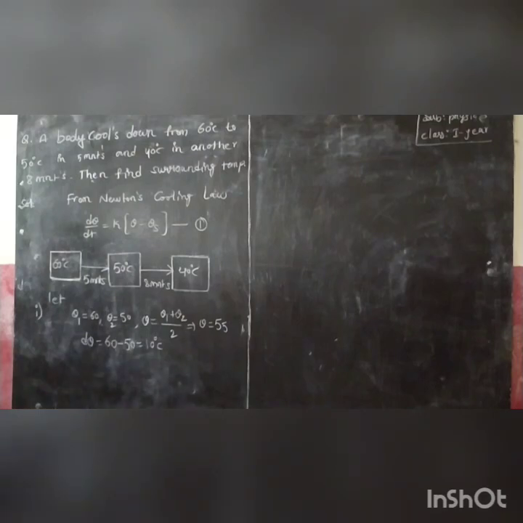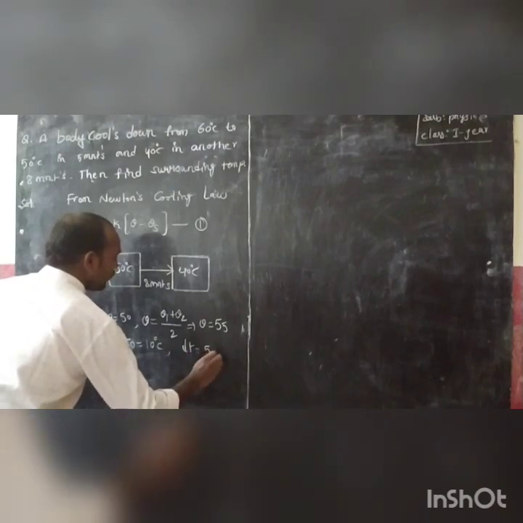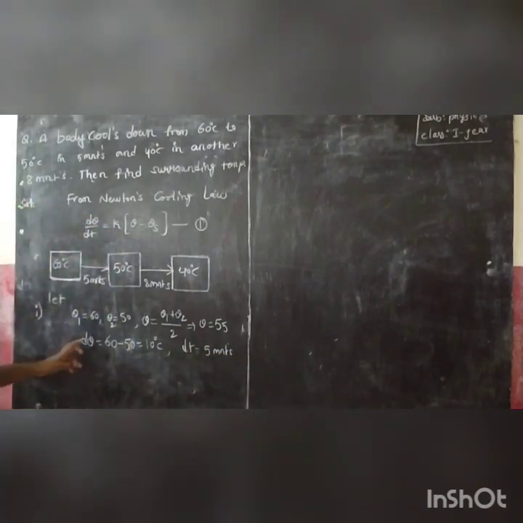Is it clear? So if you substitute this, the time interval is 5 minutes. Which means d theta by dt is 10 by 5.